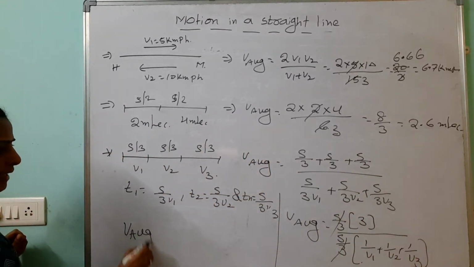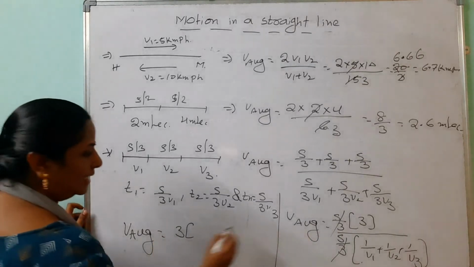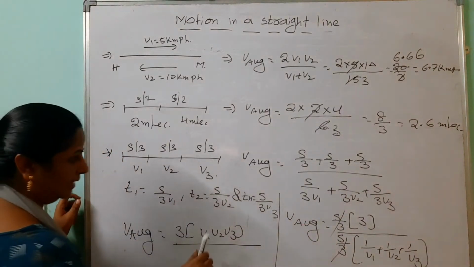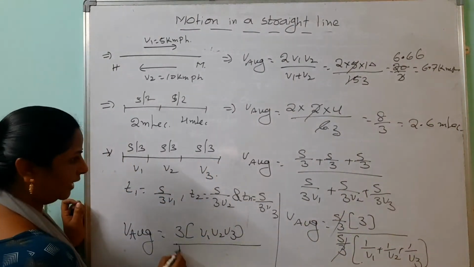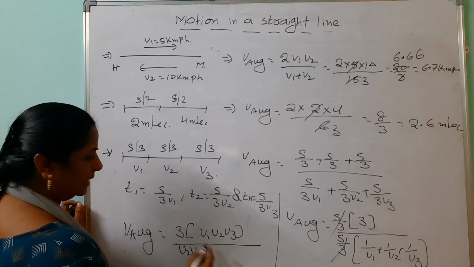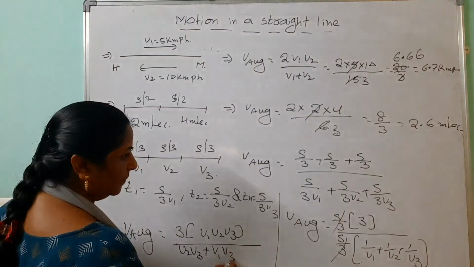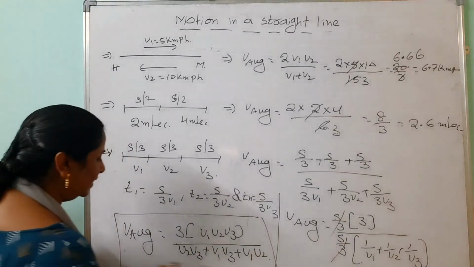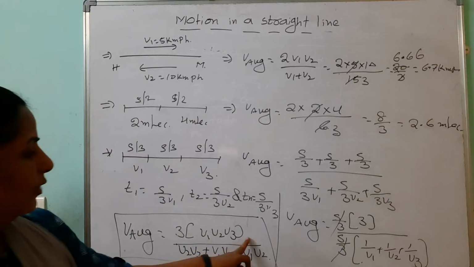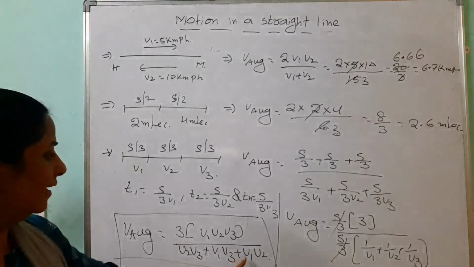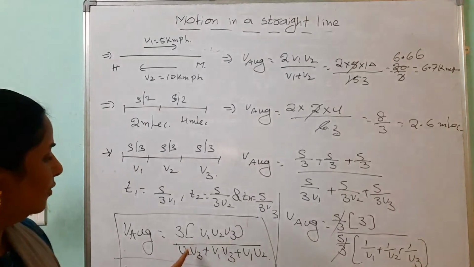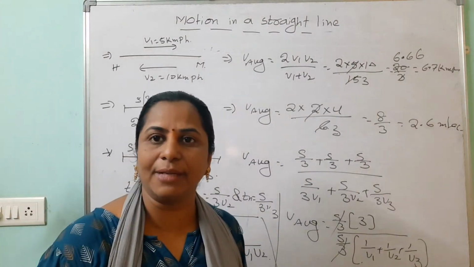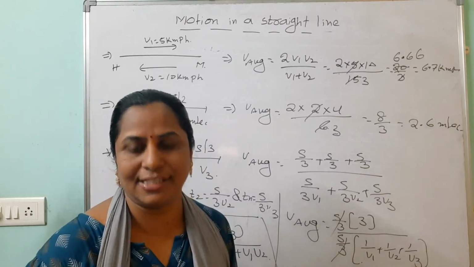Here V average equals how much? 3 into, take the LCM, v1, v2, v3. It is coming in reverse and you will get it like this. LCM means the first part we are getting v2 v3 plus, then the next one is v1 v3 plus v1 v2. See, directly you should remember that for 1/3 of the distance you can take 3 v1 v2 v3. For remembering easily, we should write it as v1 v2 plus v2 v3 plus v3 v1. Like that, for 1/3 of the distance also, if you remember the formula, within a fraction of seconds we can solve these problems.